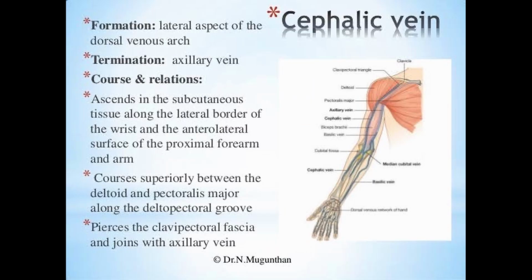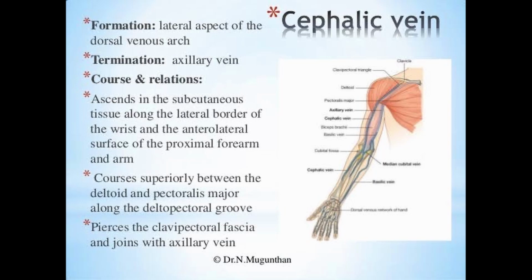The cephalic vein is formed by the lateral aspect of the dorsal venous arch and it terminates into the axillary vein. So this is the cephalic vein that is formed by the lateral aspect of the dorsal venous arch and terminates into the axillary vein. Now the second, its course and relations.